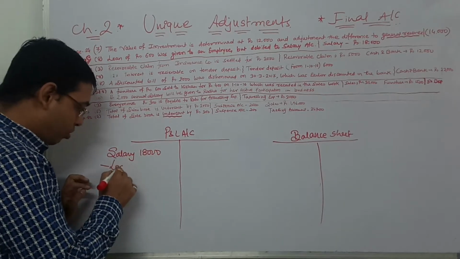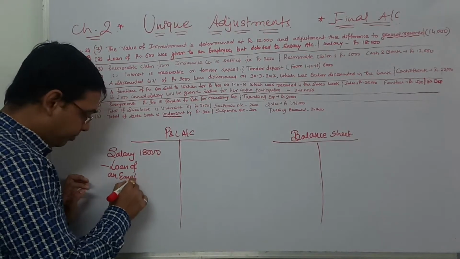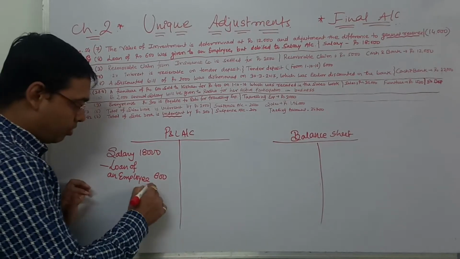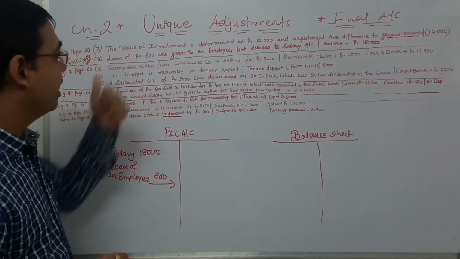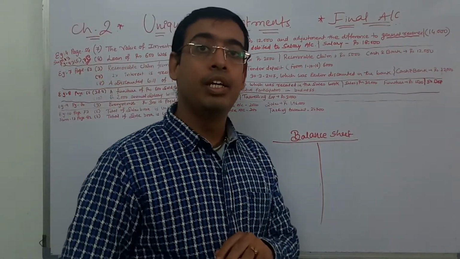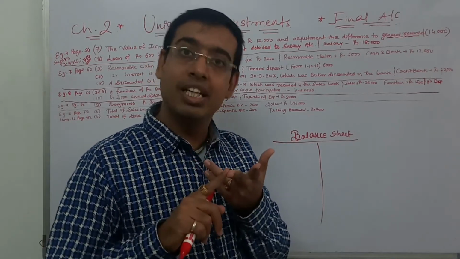So loan to an employee, 600. Clearly understood? Outer column 17,400, and then the loan was given. Now please tell me what could be the two loans? Loan borrowed and loan given.